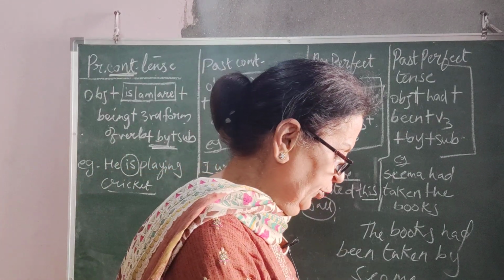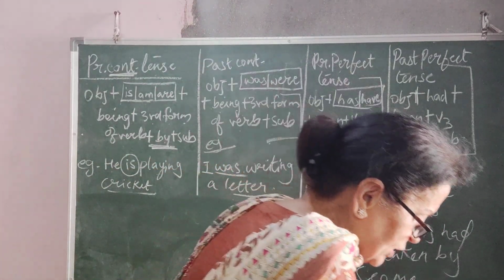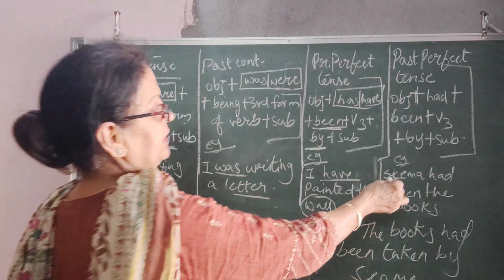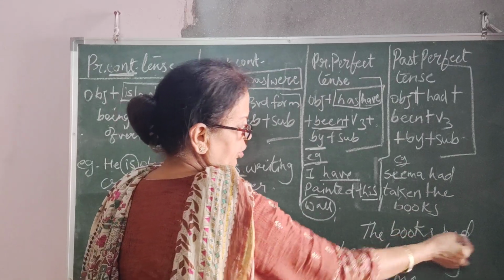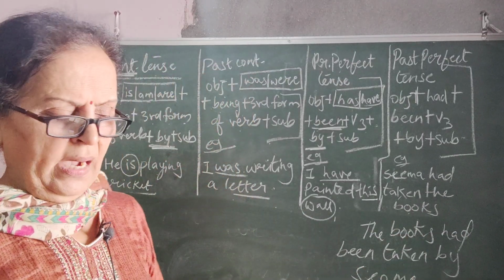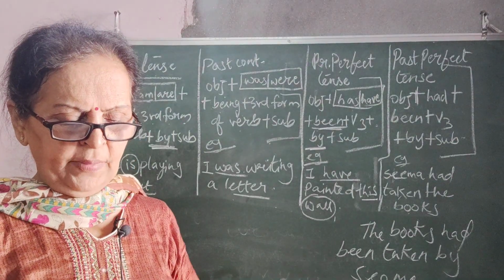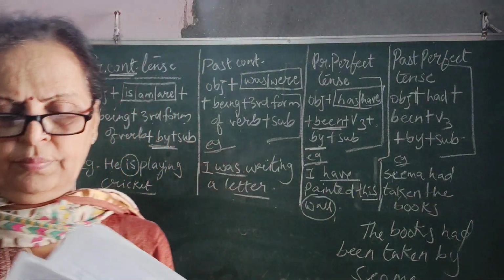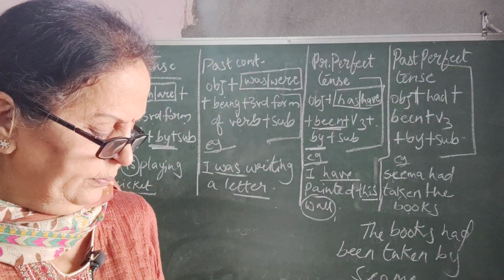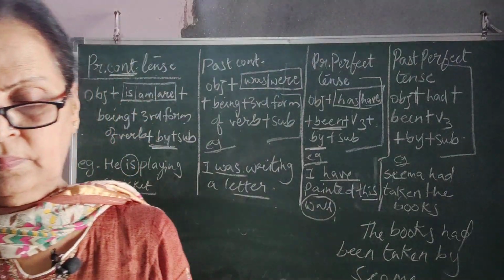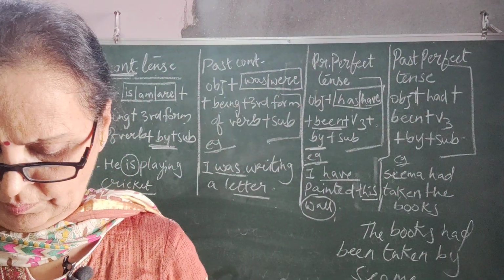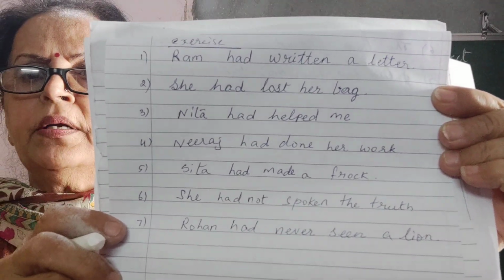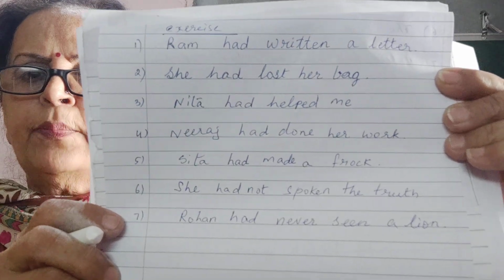Then we move on to past perfect tense. As we have done, Seema had taken the books. The books had been taken by Seema. I am going to give you sentences. You are just going to note it down. Note down the sentences and please do it according to the rules given on the blackboard.